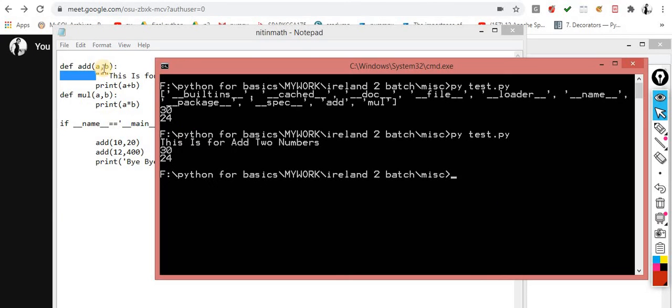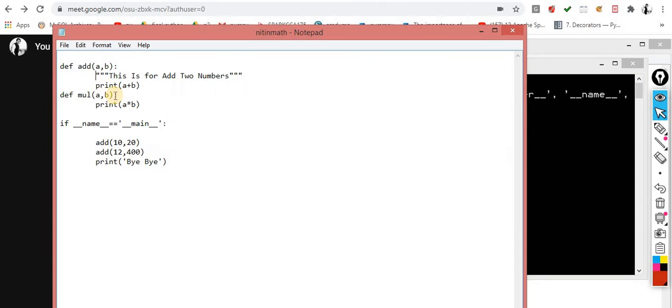Now I want to check what exactly this function is made for, because whenever you are writing code for production, at that time you describe each and everything. I have already shown you this code n number of times, in the case of the map reduce code, when we discussed how production code is written. These kinds of things are information messages, so now you automatically understand this function is for add two numbers.